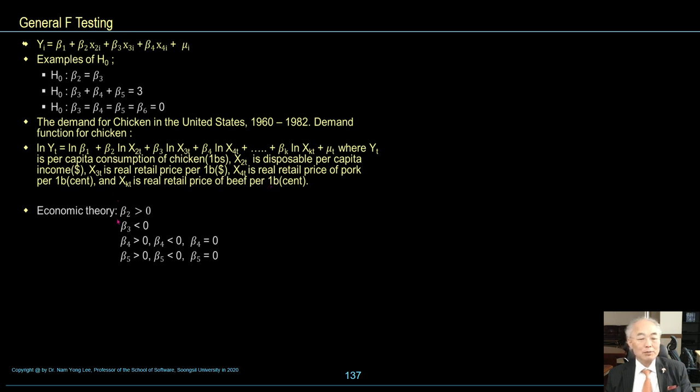Economic theory: beta 2 is greater than 0, beta 3 is less than 0, beta 4 is greater than 0, beta 5 is less than 0.